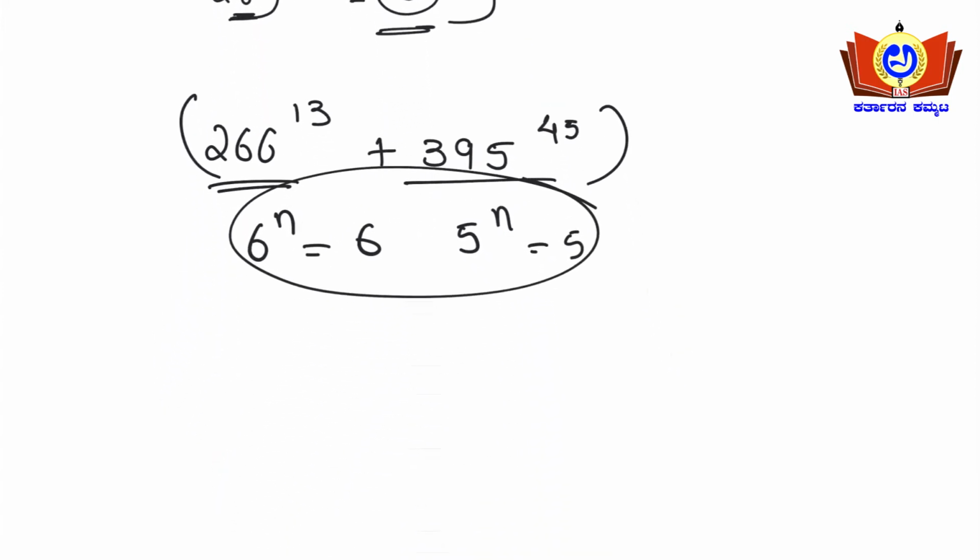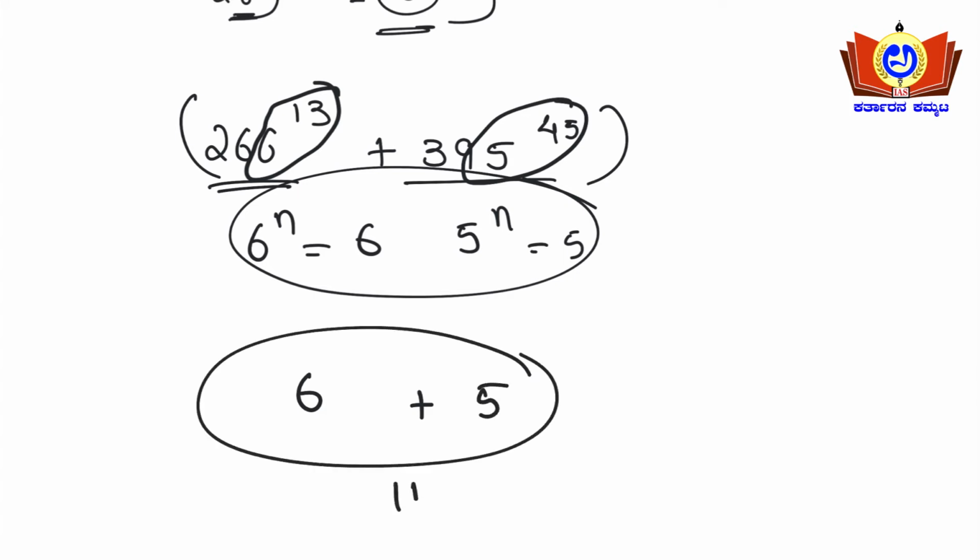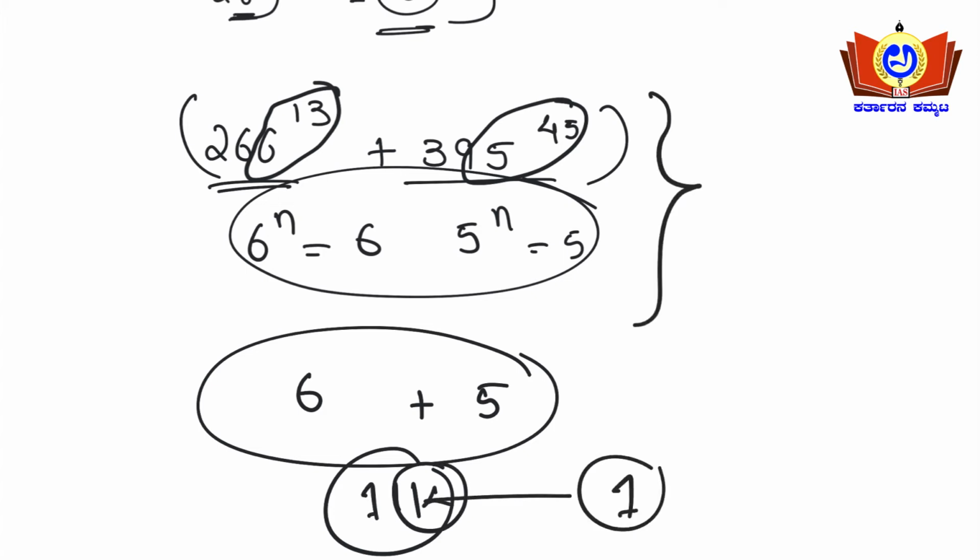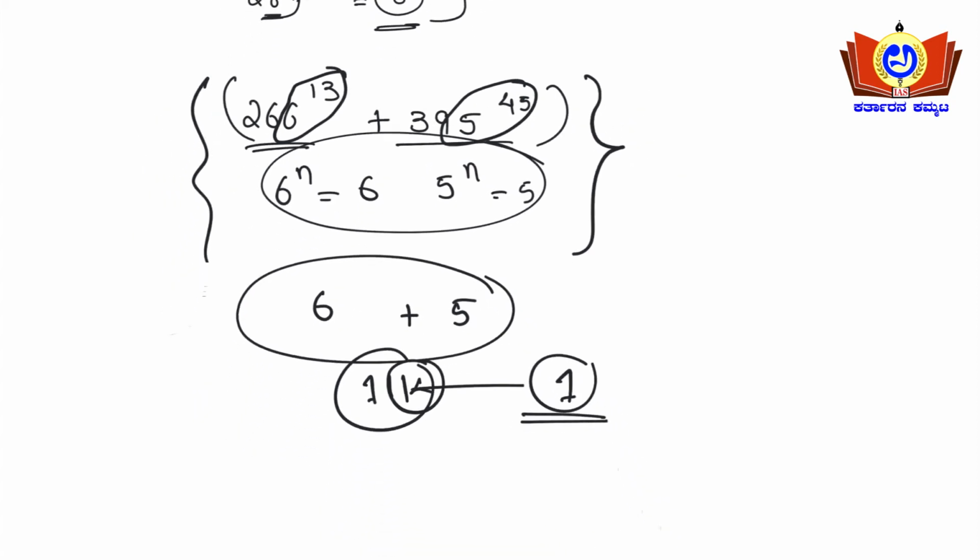So 6 to the power of 13, the unit digit will be 6, and 5 to the power of 45, the unit digit will be 5. So 6 plus 5 becomes 11, and the unit digit is 1. Simple, right? Without solving 266 to the power of 13, using the formula we get the unit digit as 1.